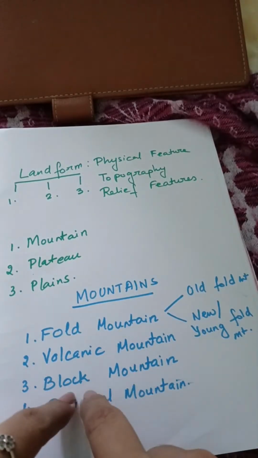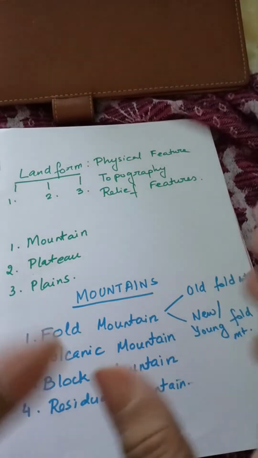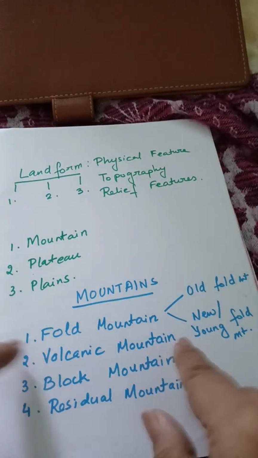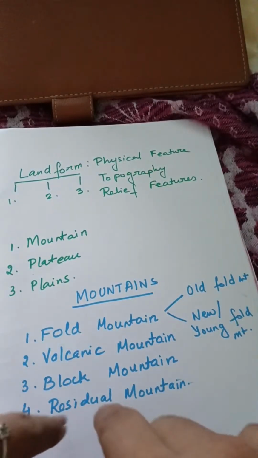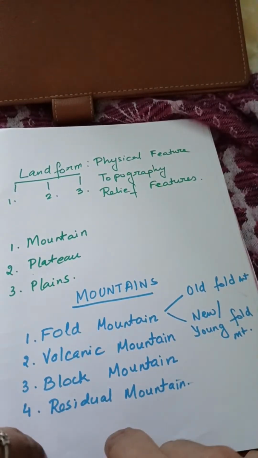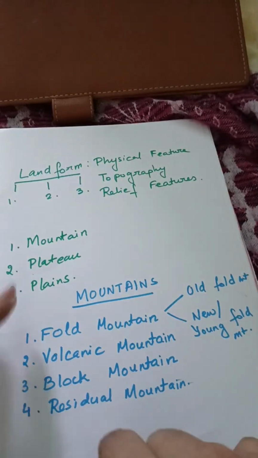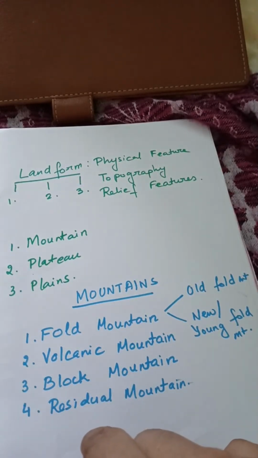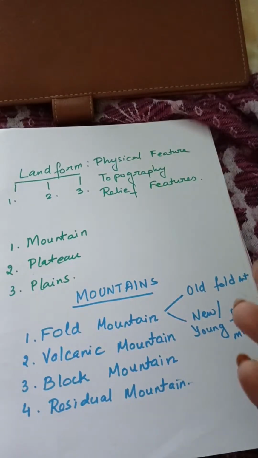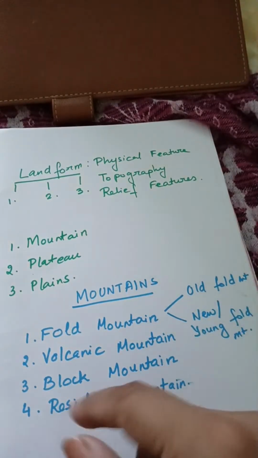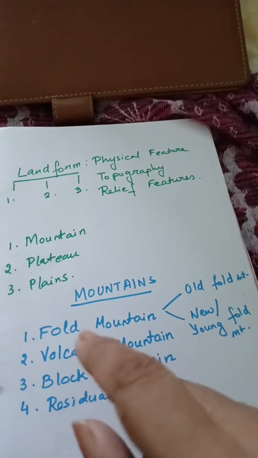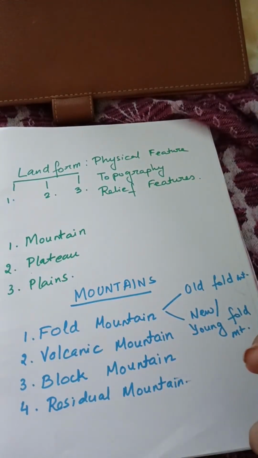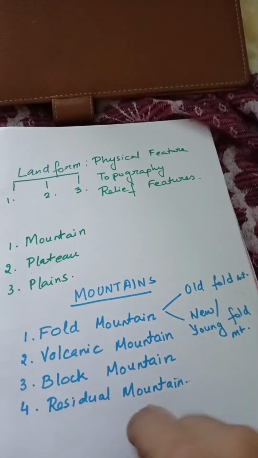Block mountain is caused by faulting, that is weak lines, and the mountains are in blocks, squarish block kind of things. And residual mountain, from the name itself you can understand that it is a residue of some mountain, which was initially very high and very rugged, but due to time has been eroded and only a residue has been left. So these are all residual mountains.